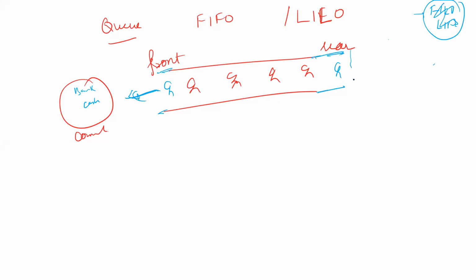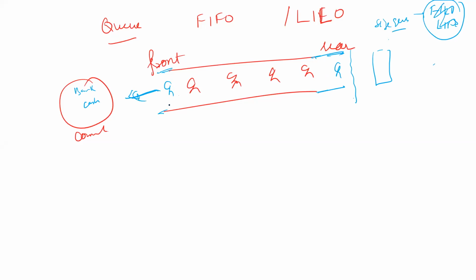Let us suppose at the bank, 6 persons are allowed to enter in the bank. Till that, no queue is further being made. This is the size of the queue, the maximum capacity of the queue, right now it is 6. So in a real life queue, first come first serve, first in first out is being used.